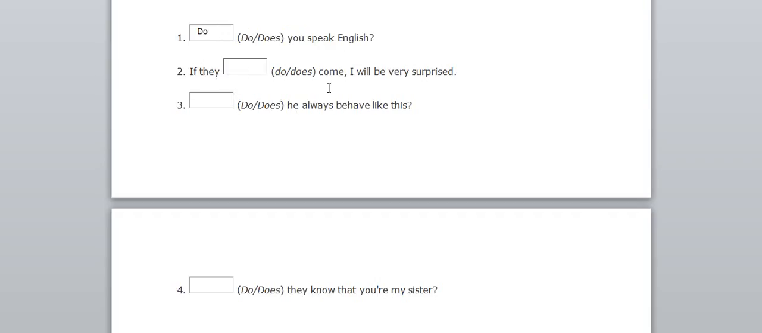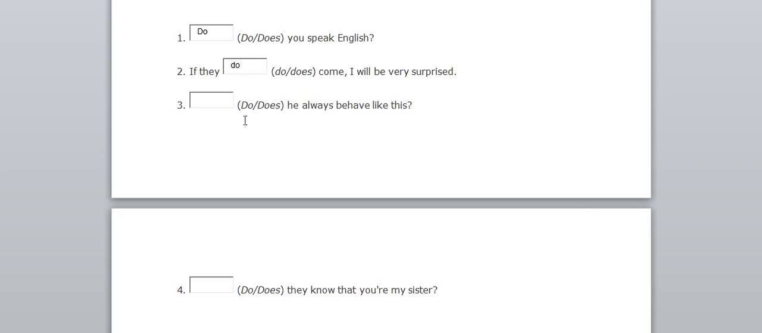If they come, they will be surprised. This is the subordinate clause and this is the main clause. When there is one condition, when the subordinate clause is in simple present tense, the main clause should be in simple future tense. They is third person plural. If they do come, I will be very surprised.